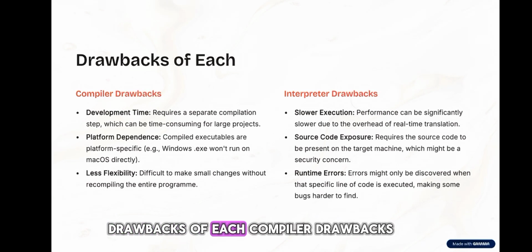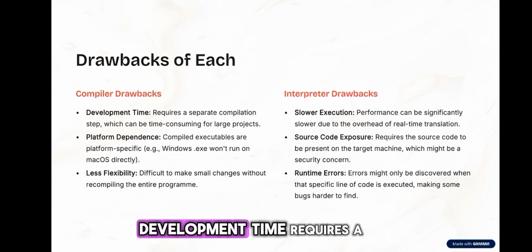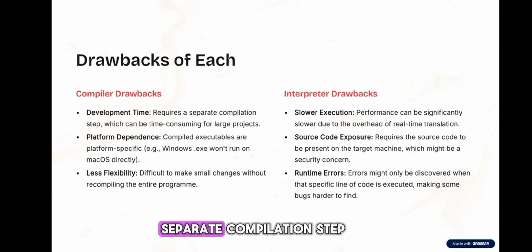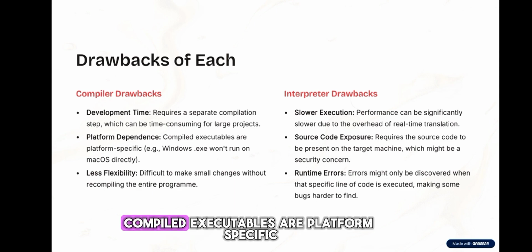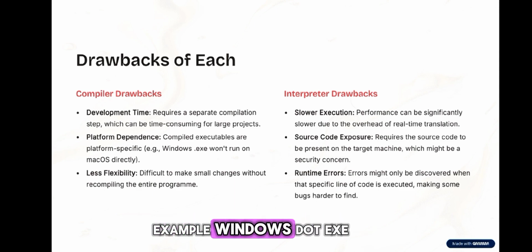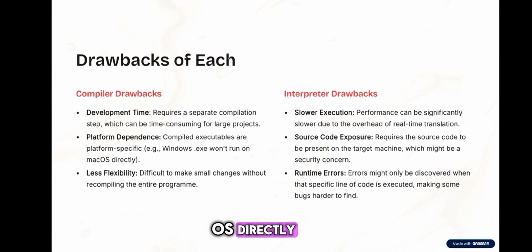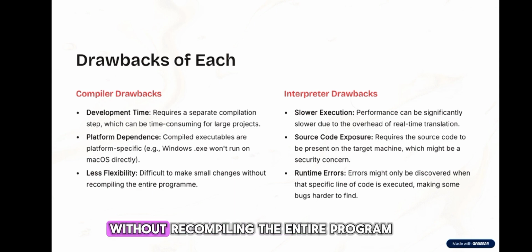Drawbacks of each. Compiler drawbacks. Development time: requires a separate compilation step, which can be time-consuming for large projects. Platform dependence: compiled executables are platform-specific. Example, a Windows .exe won't run on macOS directly. Less flexibility: difficult to make small changes without recompiling the entire program.